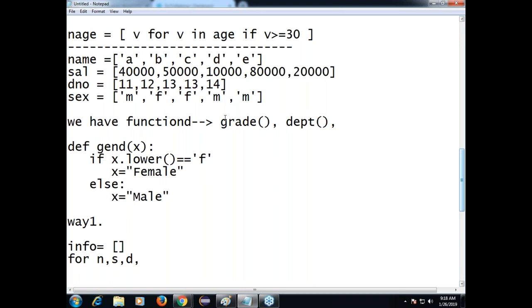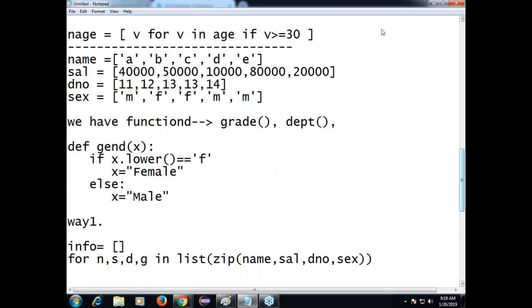Already S variable is there, so let's say G for gender. To iterate the loop, what is your technique? List of zip of name comma salary comma department number comma sex.